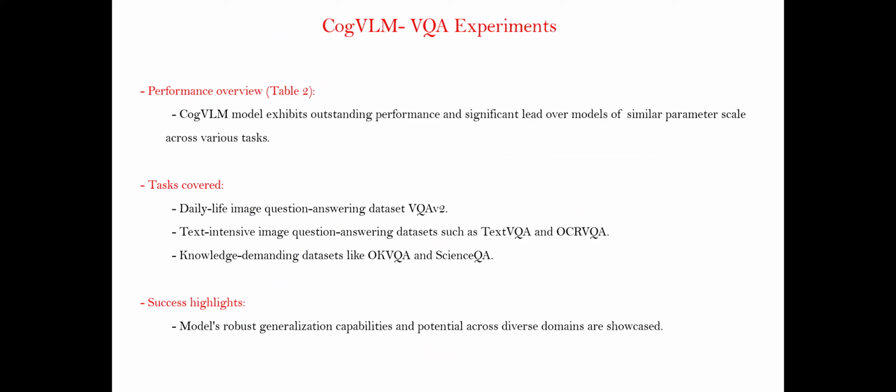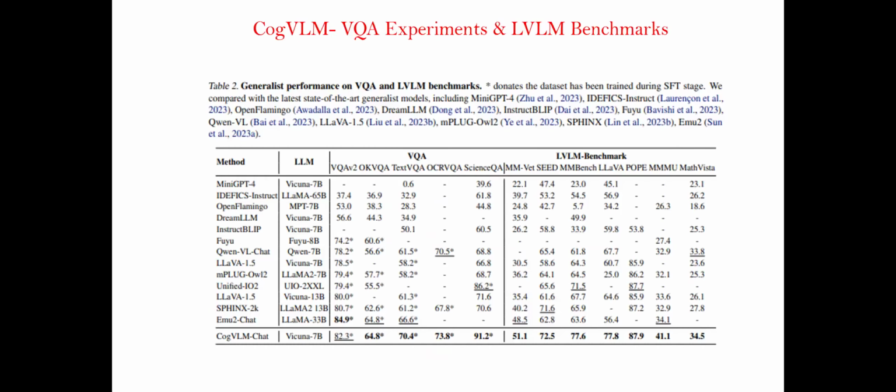So the model has shown generalization capabilities and potential across all these diverse domains. You can observe that from this table as well on VQA. On most of the benchmarks, OK-VQA, TextVQA, OCR-VQA, and ScienceQA, this is superior. When it comes to VQAv2, it is close to the previous best, that is Emu2-Chat.